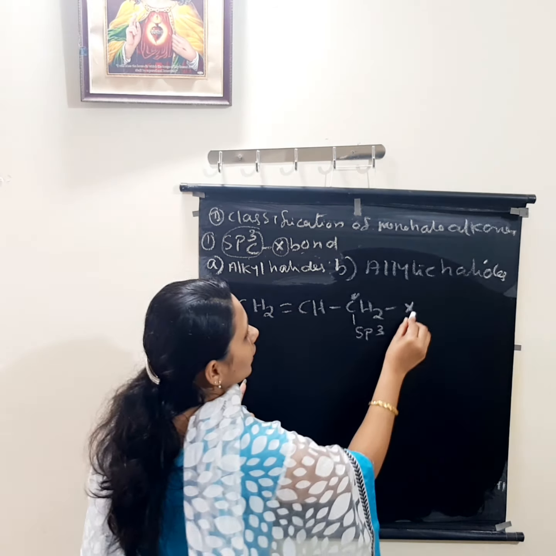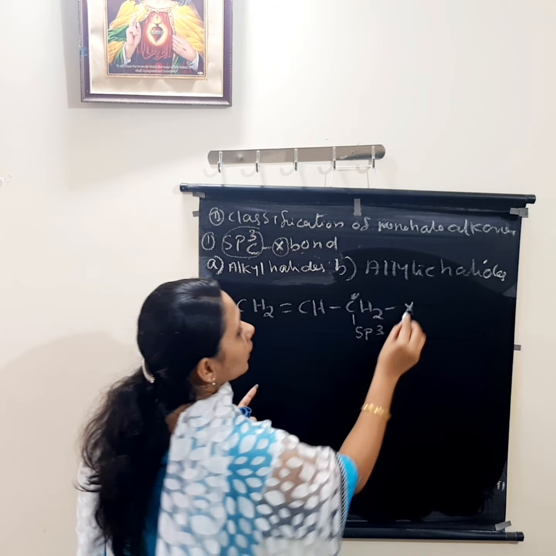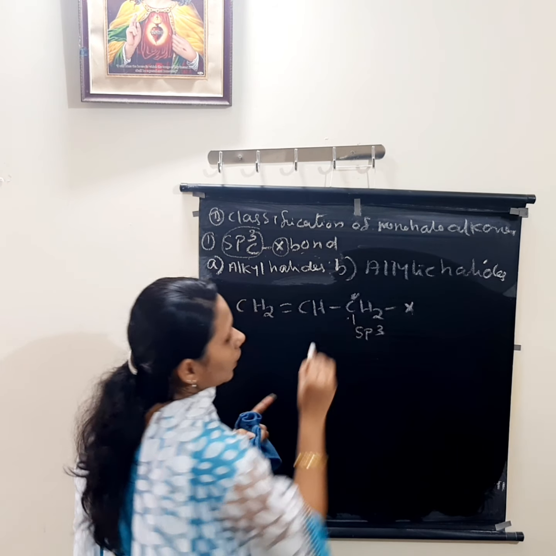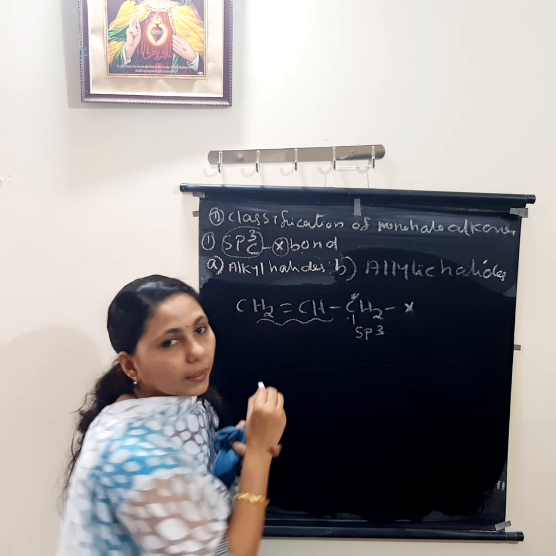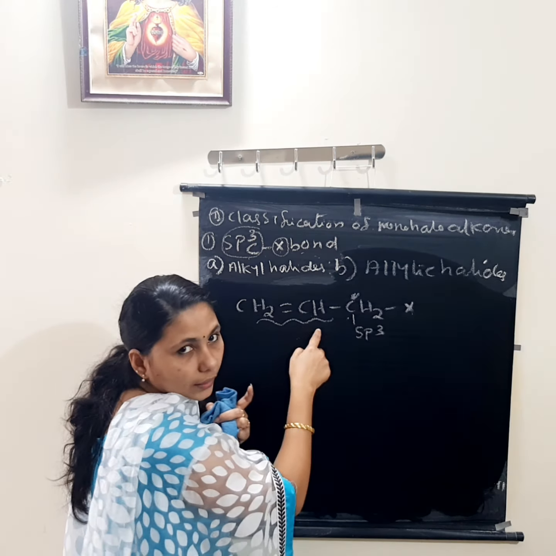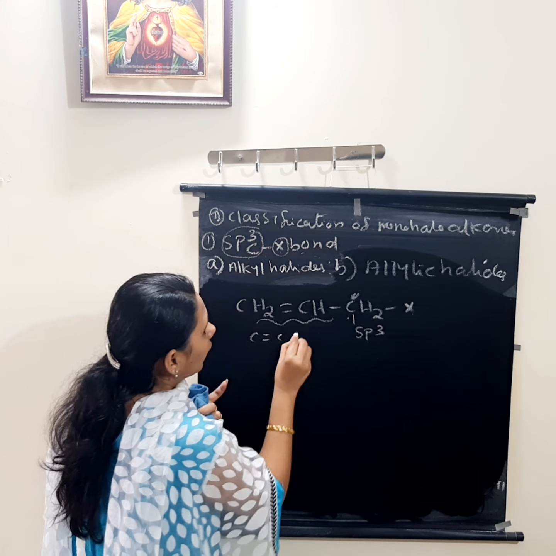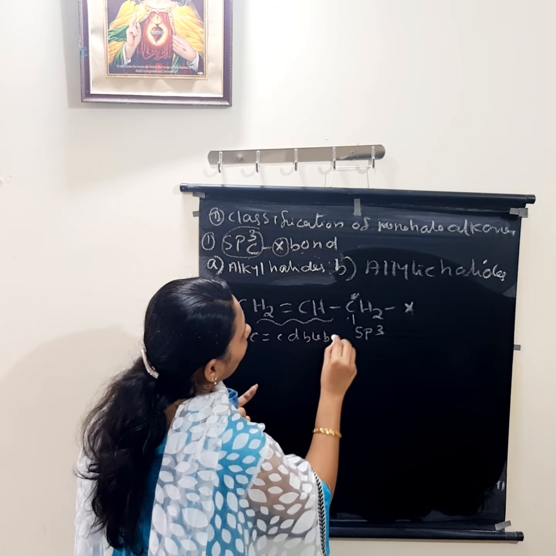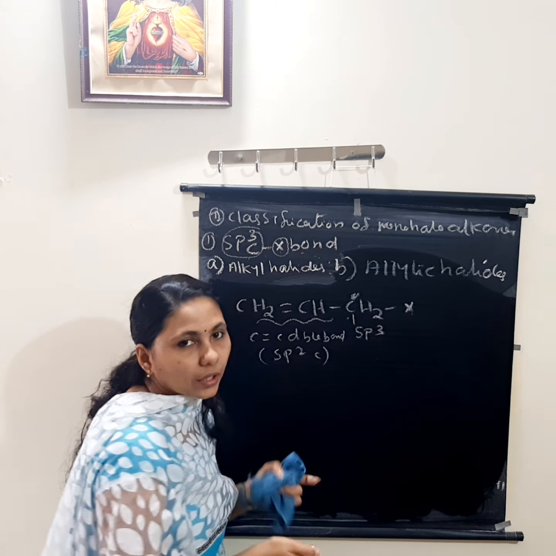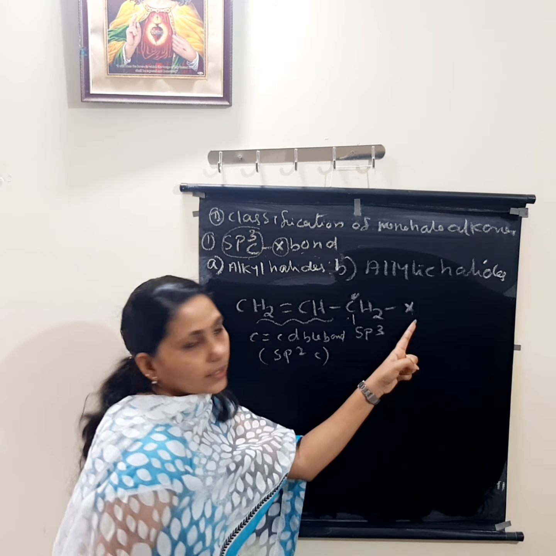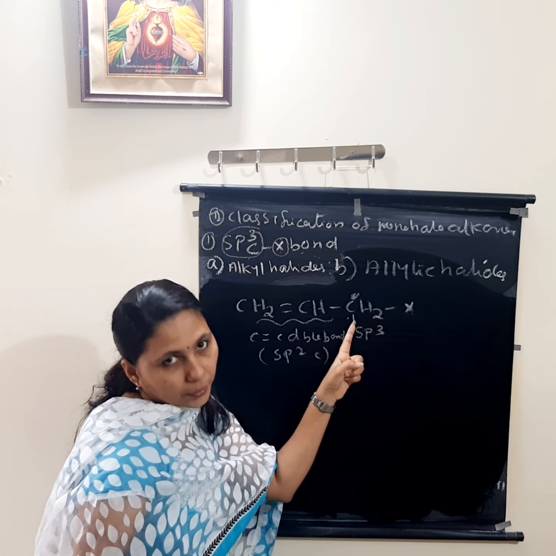In allylic halides, the halogen attached carbon atom is next to which one? Carbon-carbon double bond, or next to an sp2 carbon atom. What is the meaning of that? Here this is a halogen attached to the sp3 carbon atom.